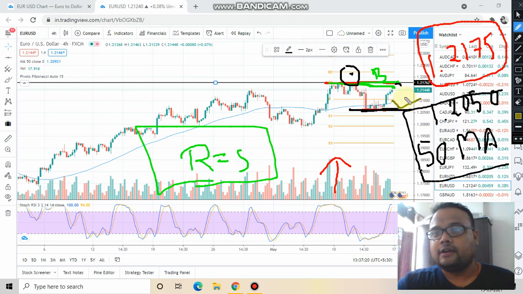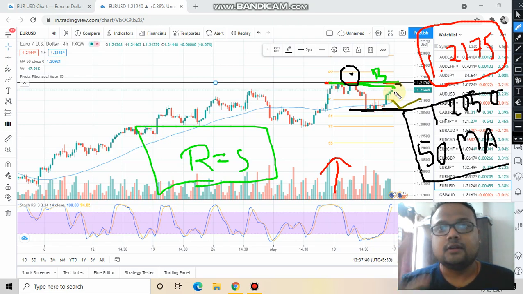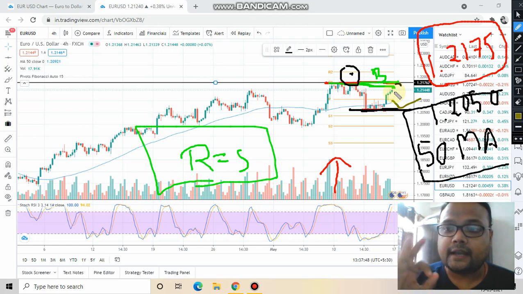Otherwise, as long as the market is trading in between this range, just avoid trade. This is your no trading zone, because if you go ahead and buy here right now, your risk to reward ratio does not match. And as I always say, do not compromise with the trading discipline. If you want to stay afloat on the market, if you want to be a successful trader, then you should not compromise with the trading discipline. Wait for the market to come to you so that you get the best trading opportunity and the best price.